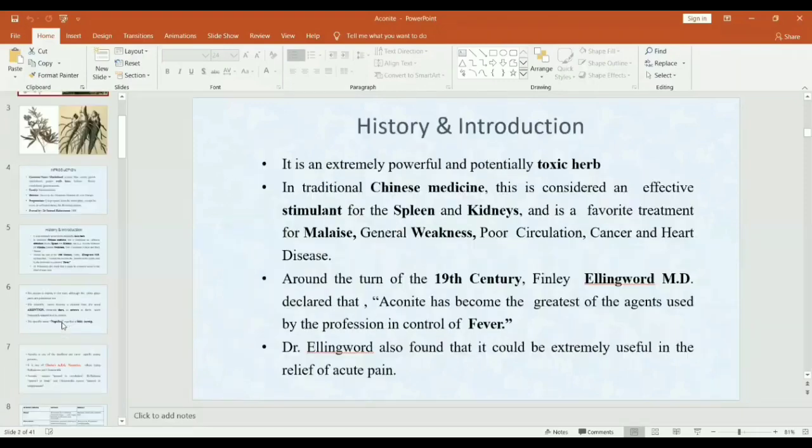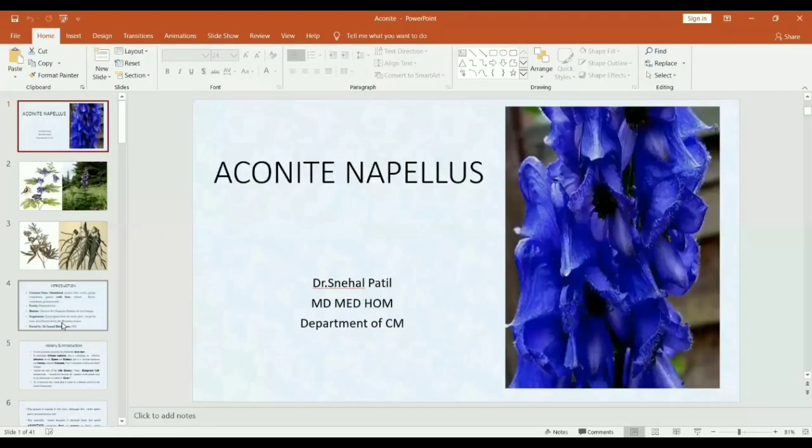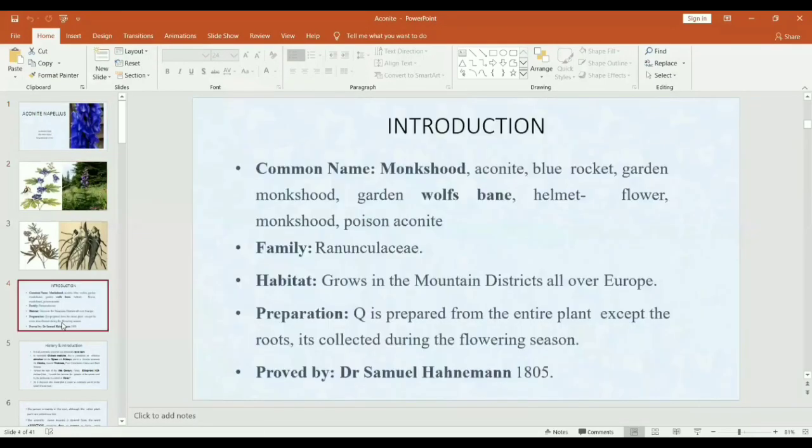So in short, we'll again revise aconite. Full name is Aconitum napellus. Common name is monkshood. Family is Ranunculaceae. It mainly grows in mountain districts. Its mother tincture is prepared from the entire plant except roots, and it is collected during flowering season. It was proved by Dr. Samuel Hahnemann.